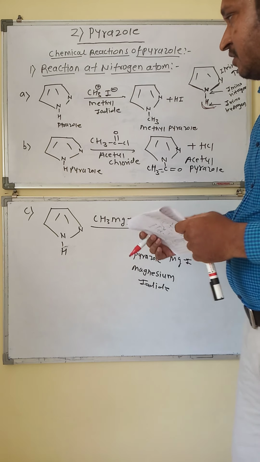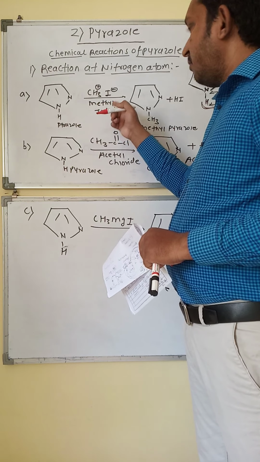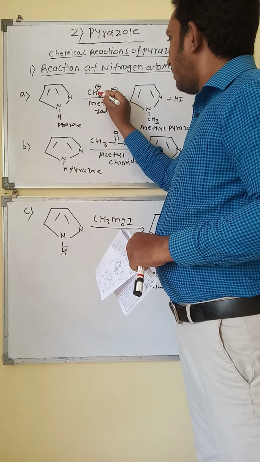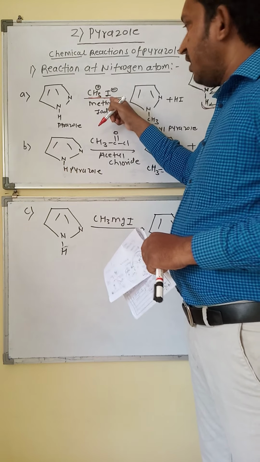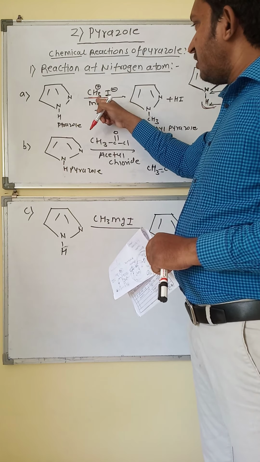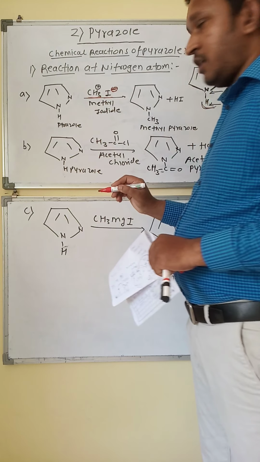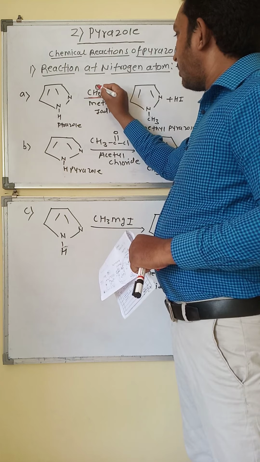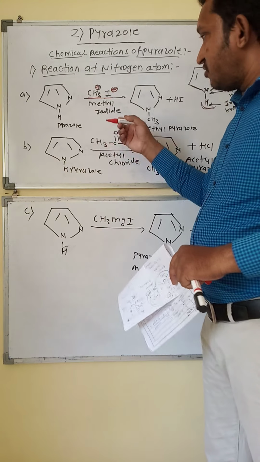In methyl iodide, the methyl group is attached to the iodine. Iodine is more electronegative than the carbon of the methyl group, so it acquires the negative charge and this carbon acquires positive charge, because of the electronegativity difference between them.